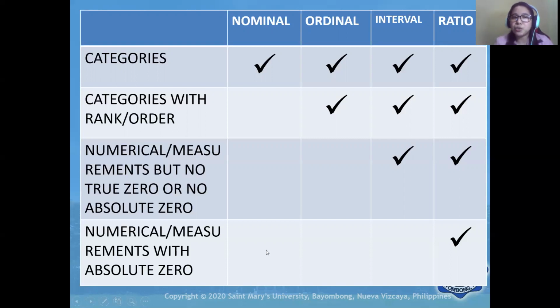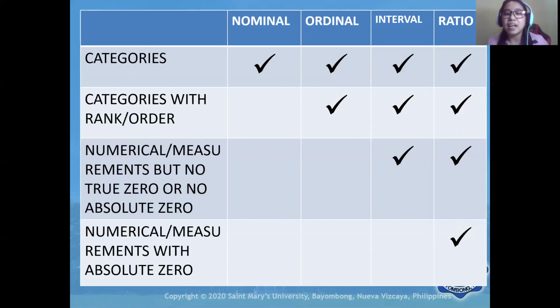While for the ratio, the measurement differs because it has an absolute zero. If it is zero, it means it is the absence of that measurement. Let's say, for example, the speed of a car is 0 meters per second.